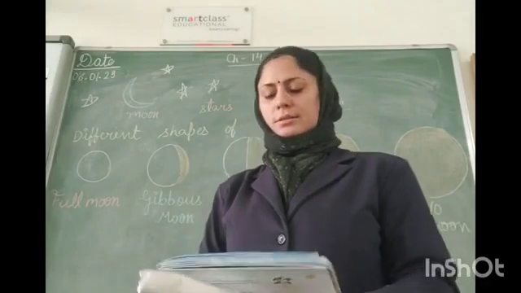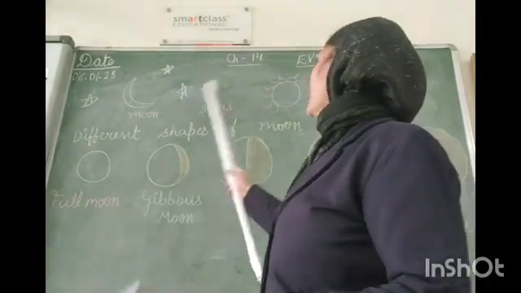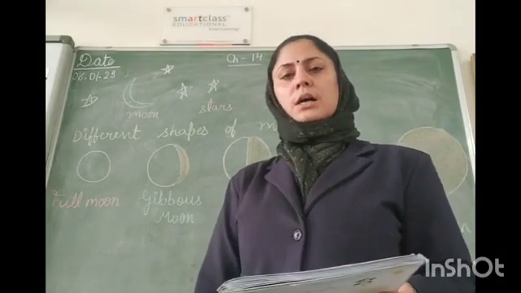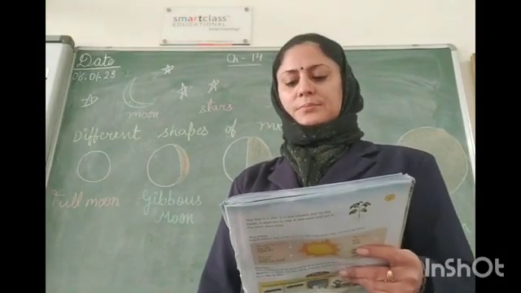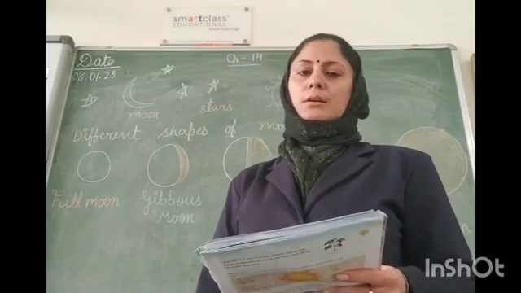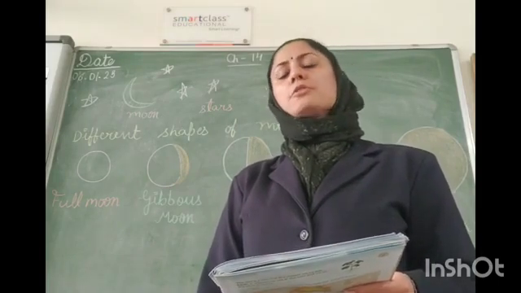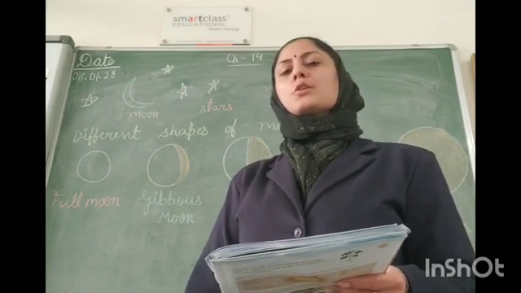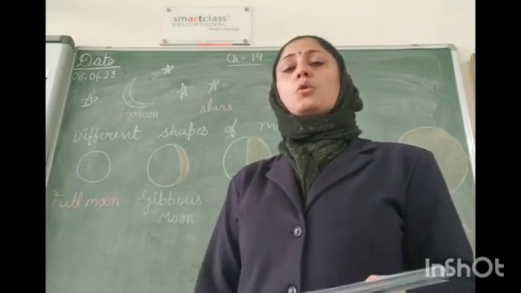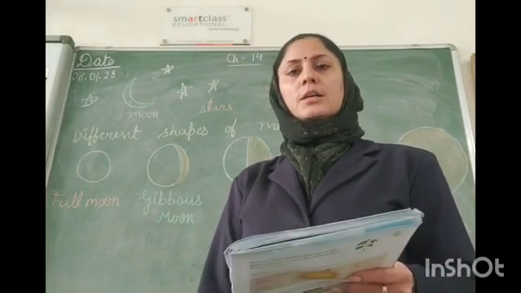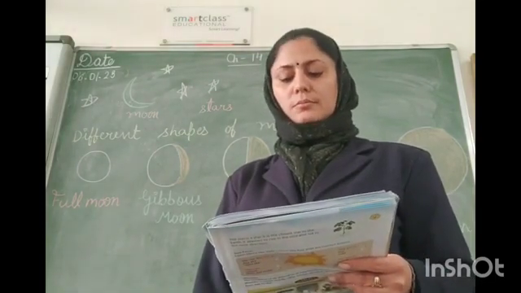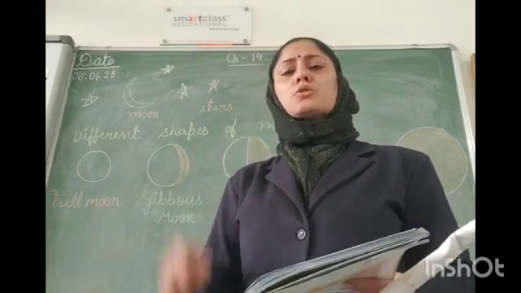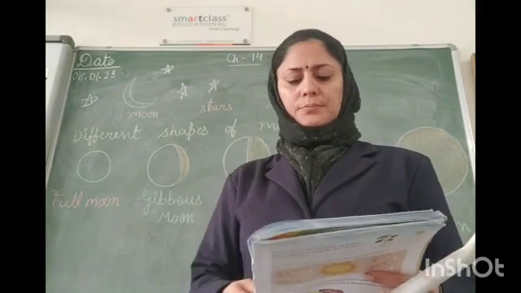Now the stars. As you can see, I have drawn some stars with the moon. We can see the stars twinkling in the night. Some look big and some look very small. Have you seen Dhruv Tara or the pole star? It's closer to us. That's why it's always shining so brightly and it looks big in size also. Other stars are very far from us. That's why they look so tiny, so small.